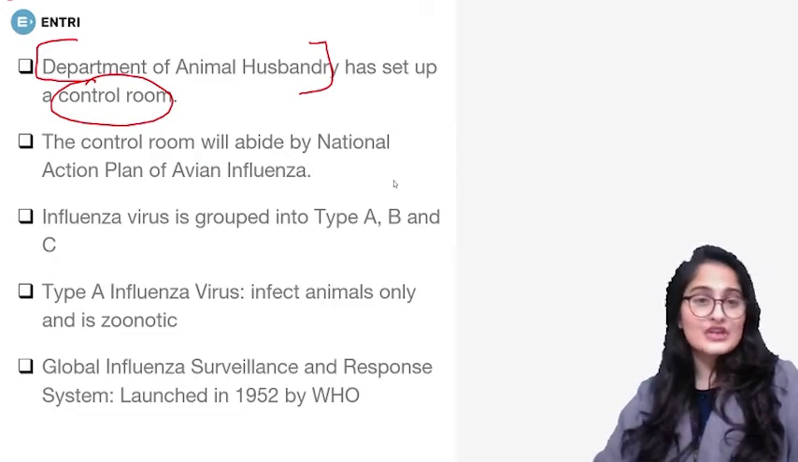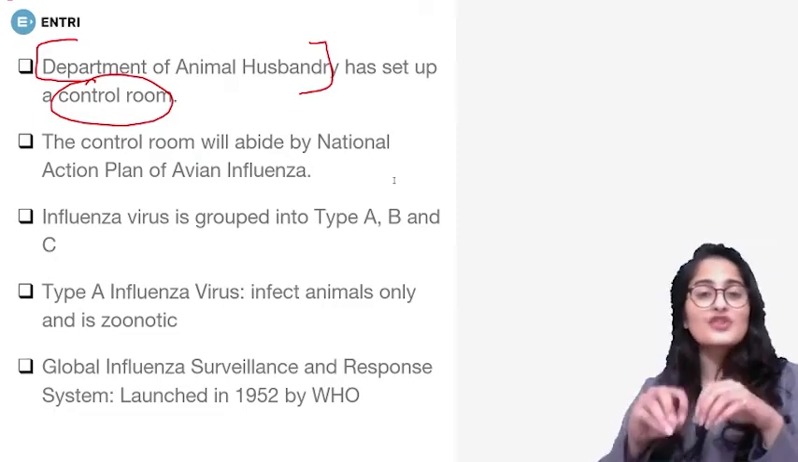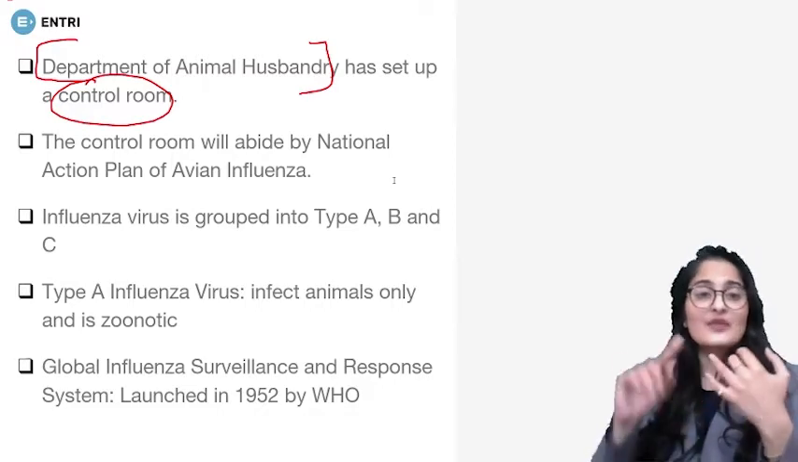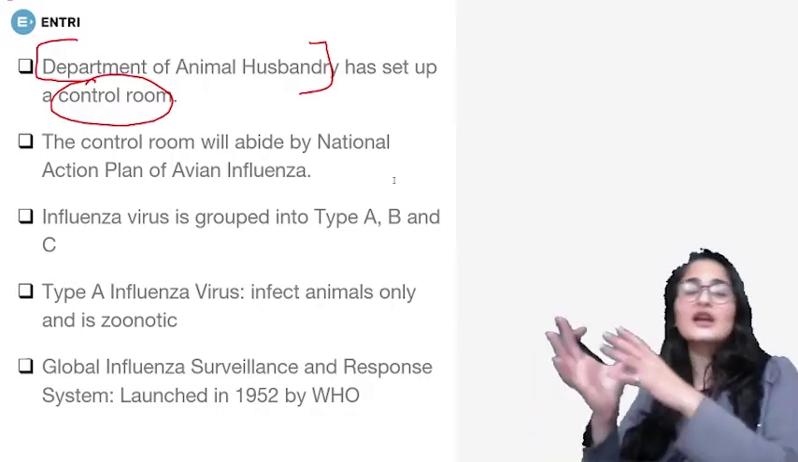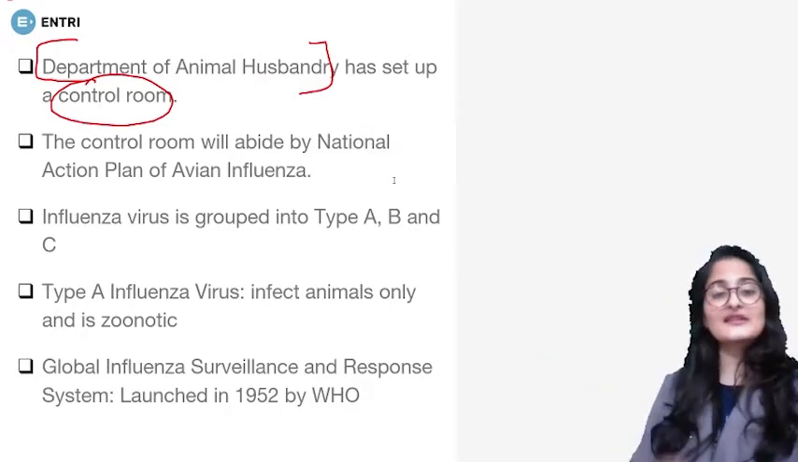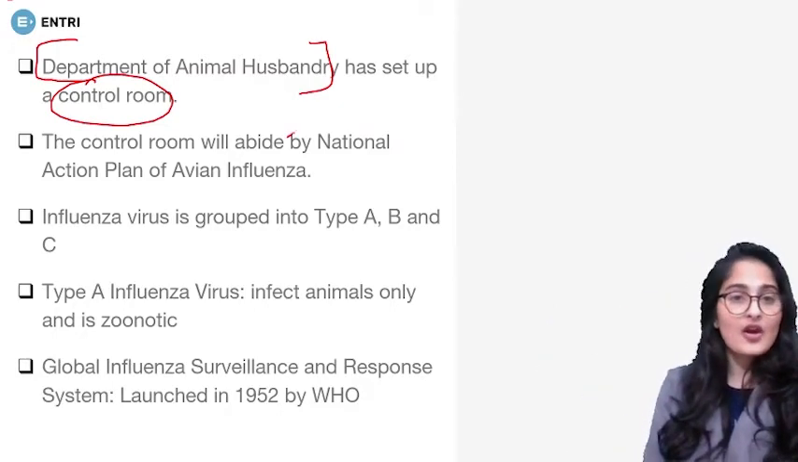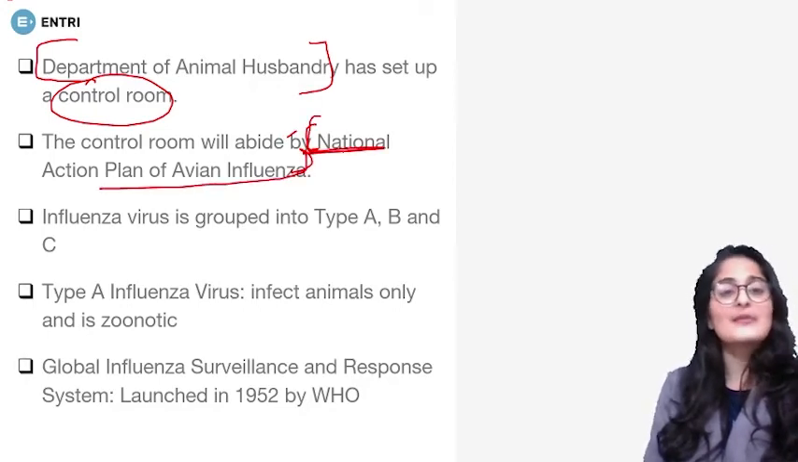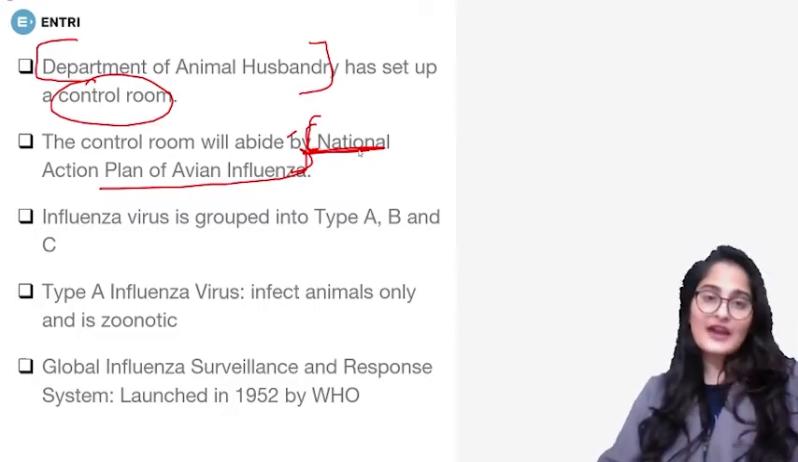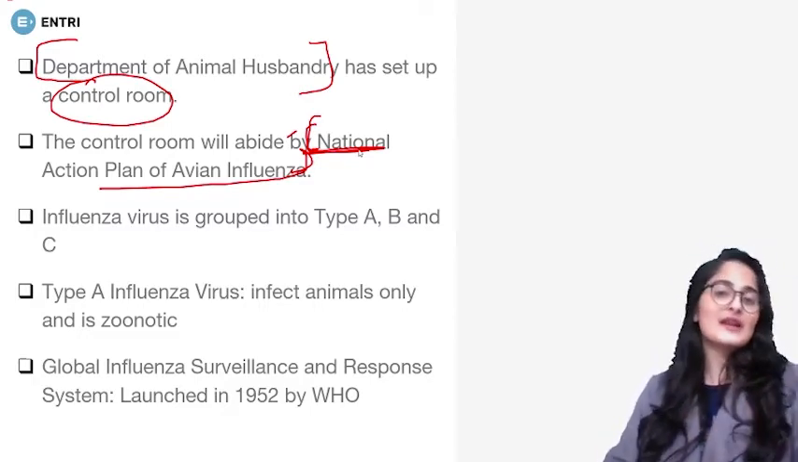What will this control room do? It will watch the situation. It will keep a tab on a daily basis on what kind of measures are being taken and what kind of measures are required as of now. And it will also see that the National Action Plan of Avian Influenza is implemented rightly. It will abide by this plan of action and see that it is implemented.